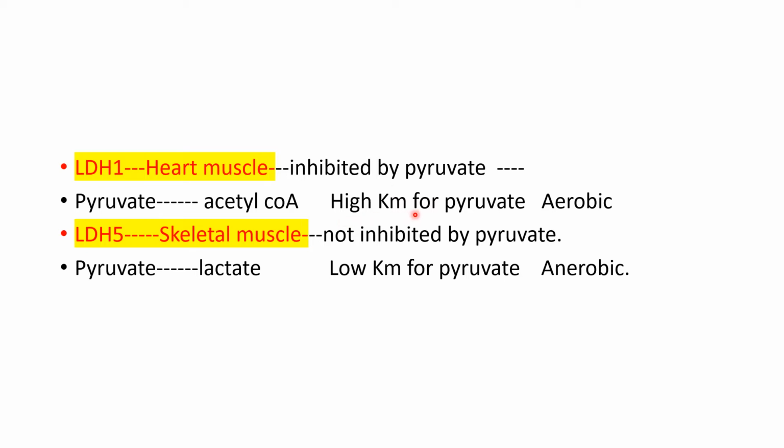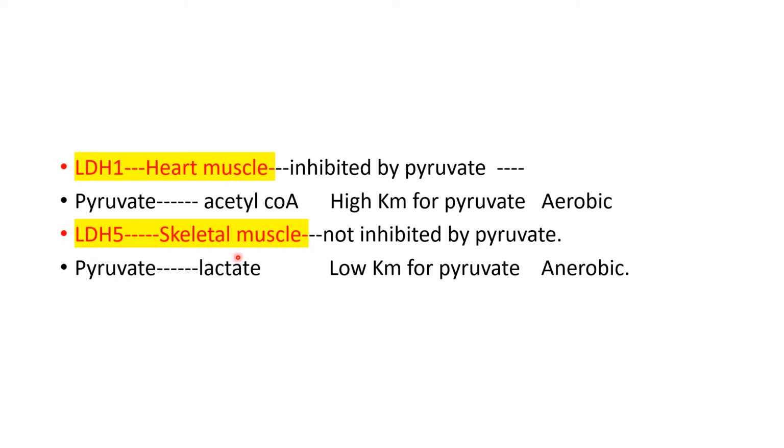High Km means low affinity for pyruvate, and this is suited for the aerobic environment present in the heart muscle. Therefore pyruvate is converted to acetyl CoA and not to lactate in the heart muscle.